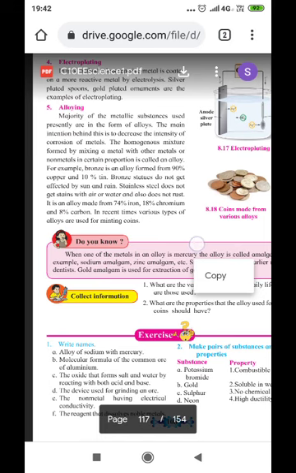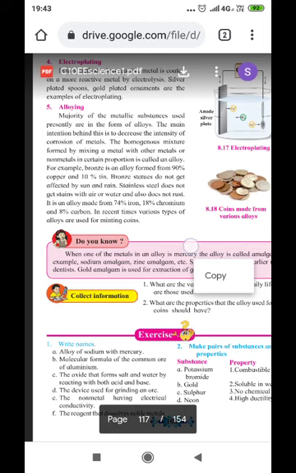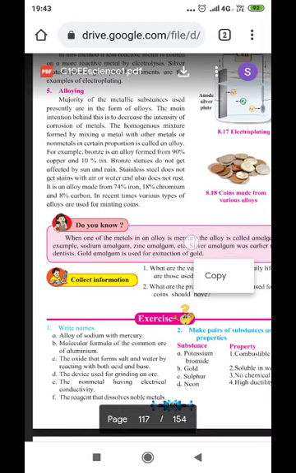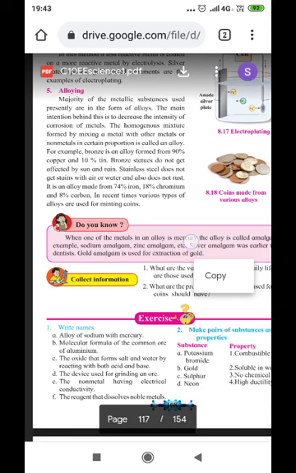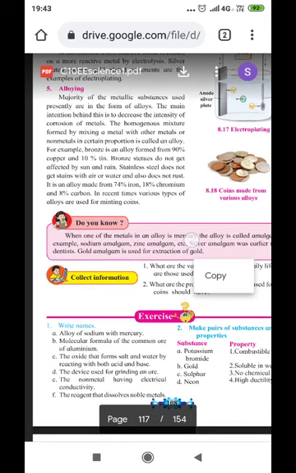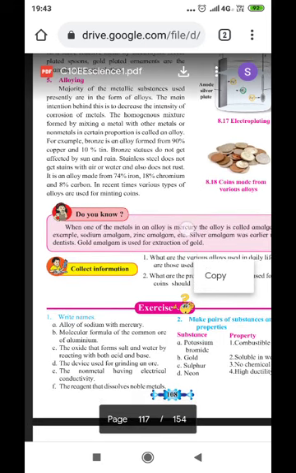The homogeneous mixture formed by mixing a metal with other metals or non-metals in certain proportion is called an alloy. For example, bronze is an alloy formed from 90% copper and 10% tin. Bronze statues do not get affected by sun and rain. Stainless steel does not get stains from air or water and does not rust. It is an alloy made from 74% iron, 18% chromium, and 8% carbon.